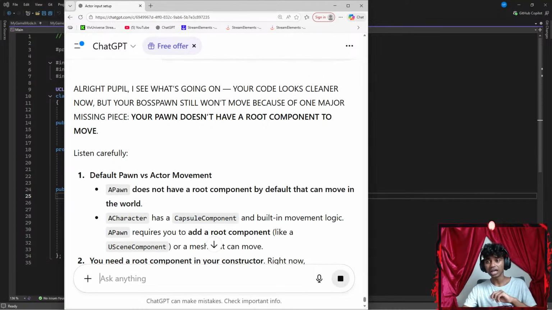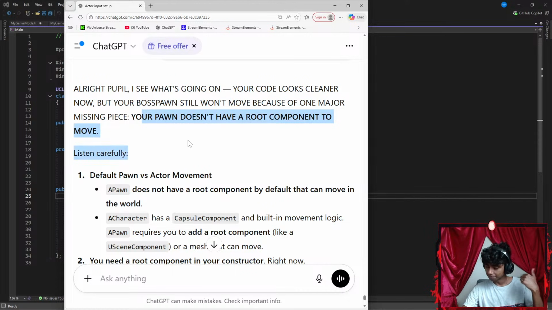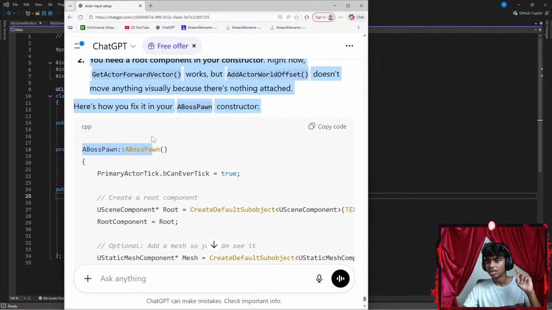Alright people, I see what's going on. Your code looks cleaner now, but your pawn still won't move because of one major missing piece. Your pawn doesn't have a root component. There we go. I forgot the root component, guys. Okay, so here's how you fix it. In your A boss pawn constructor, A boss pawn, okay, primary actor tick.